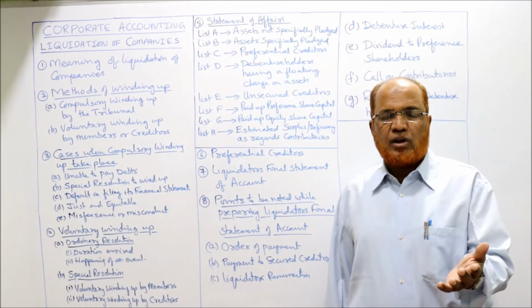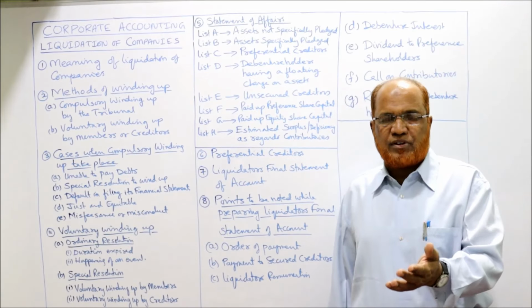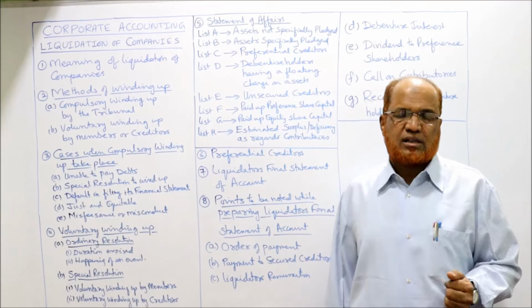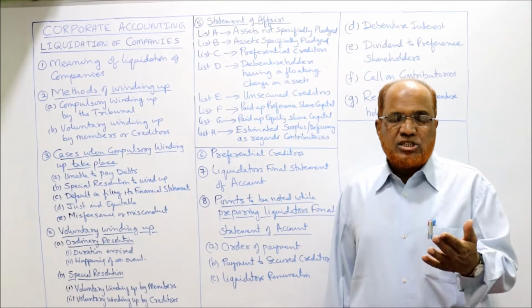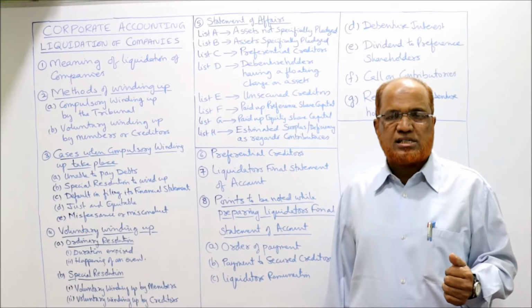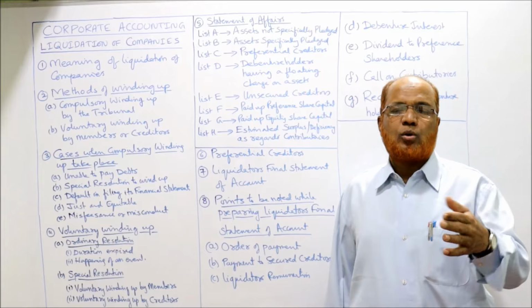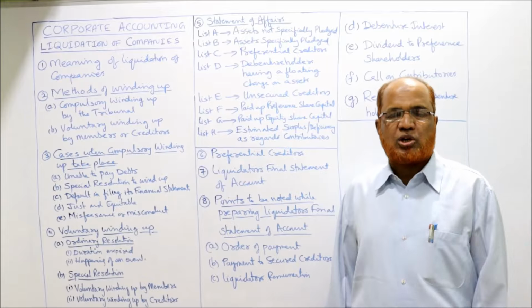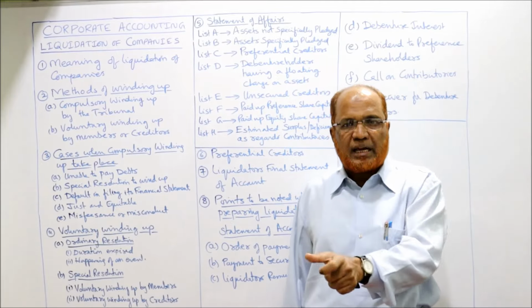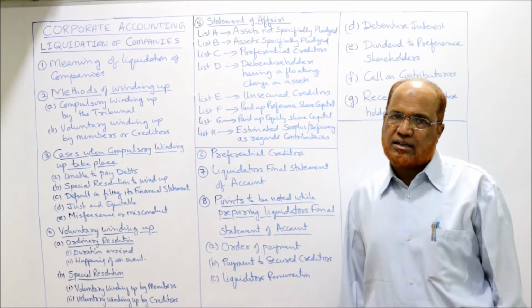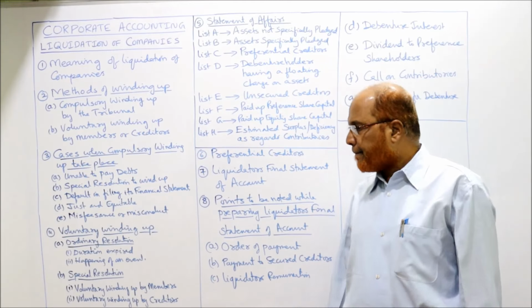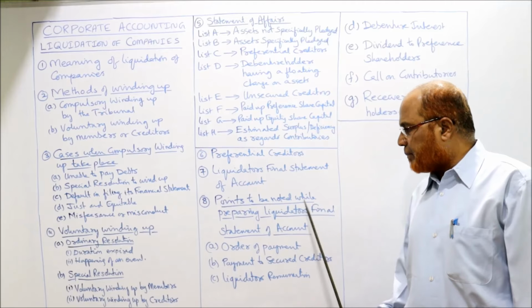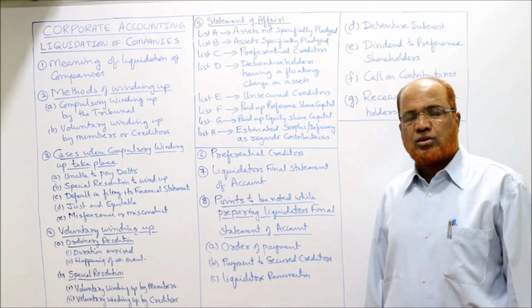Like liquidator remuneration, liquidation expenses, preferential creditors, unsecured creditors, debenture holders having a floating charge. Then amount repaid to preference shareholders, to equity shareholders. All this payment will be taken on the payment side, right hand side. That is about the liquidator's final statement of account. Points to be noted while preparing the liquidator's final statement of account.